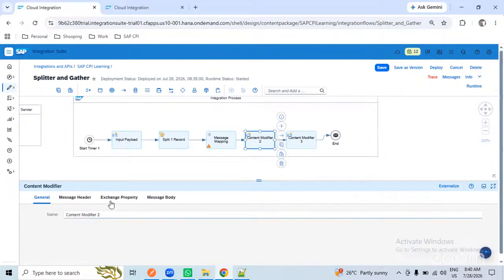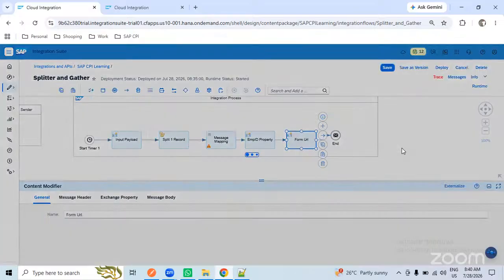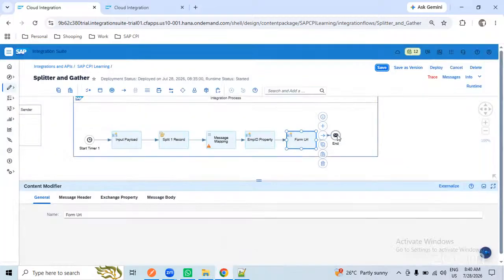And here what I have done, I have used the property. So EMP ID property from URL. Okay. By seeing the name itself, you will understand what exactly the step is that we are doing.